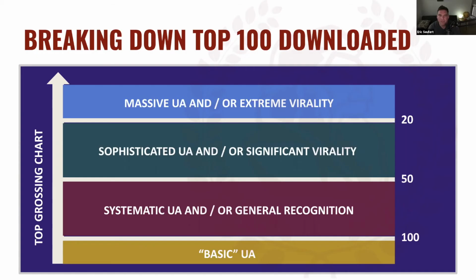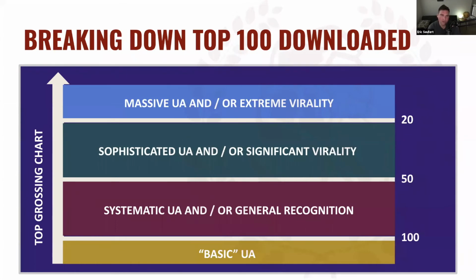At the top, we've got a game, and this is meant to be the top downloaded chart. It says grossing on the left. That's a mistake. It should be the top 100 downloaded chart. So on the right, you see the rankings. Ranks 100 and below, then between 50 and 100 is that red segment, between 50 and 20 is that green segment, and 20 to 1 is the blue segment. So the top 1 to 20 downloaded games.